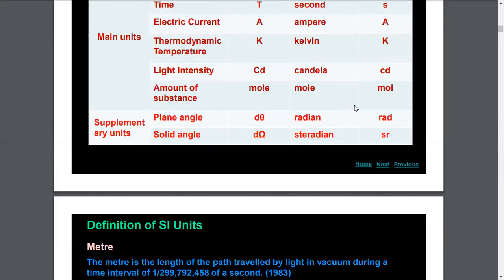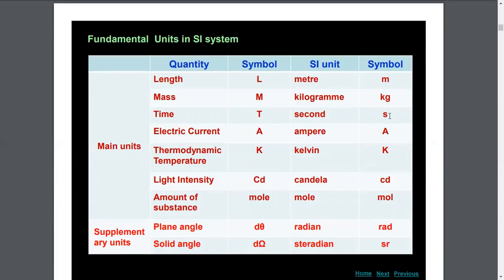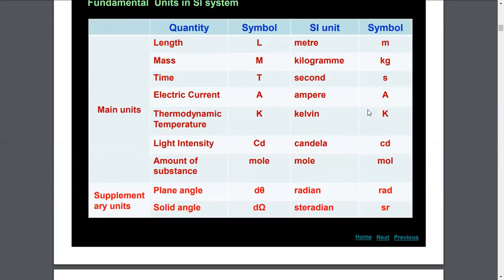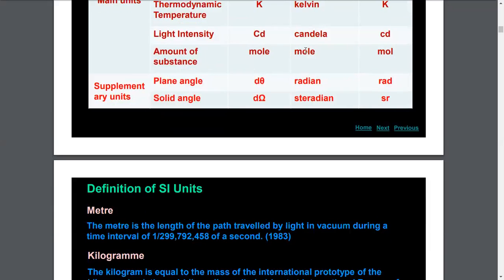Now we have to know about the symbols of the units. Meter is symbolically denoted as m, kilogram as kg, second as small s, ampere as capital A, and Kelvin as capital K, because ampere and Kelvin are names of scientists, and candela is small c and small d. And mole is denoted as mol.